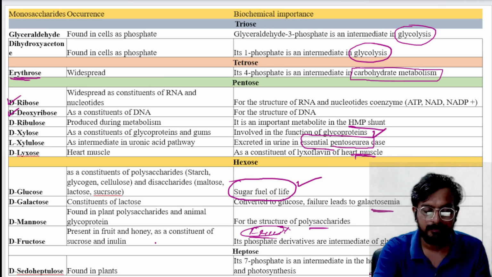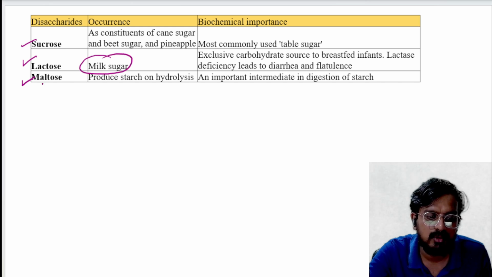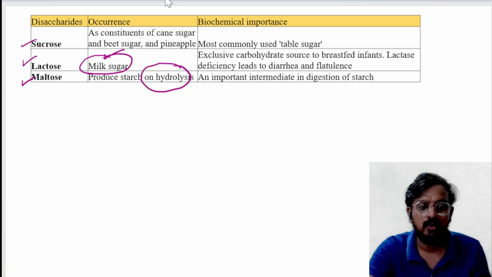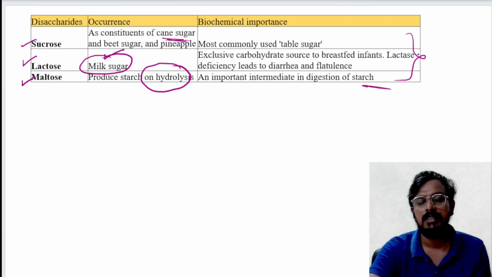Next are the disaccharides: sucrose, lactose, and maltose. Lactose is called milk sugar. Maltose is produced by hydrolysis of starch. Sucrose is a constituent of cane sugar. Okay, you remember this. So these are the biochemical functions of the disaccharides. I hope up to this everyone is clear.